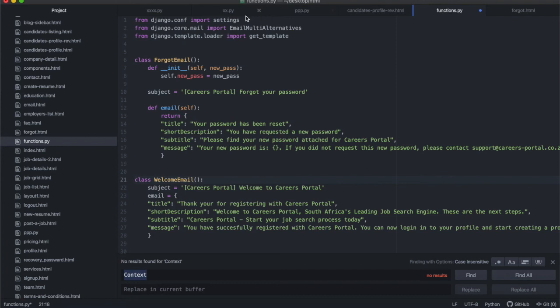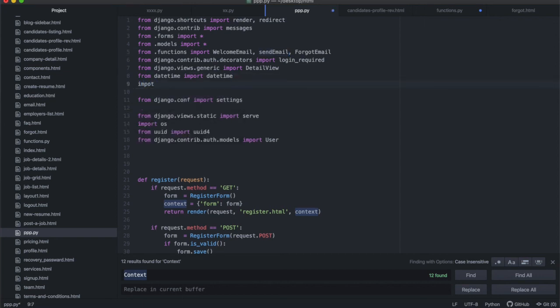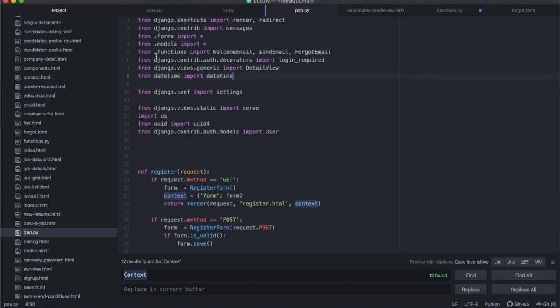Another way to do it is to just say import functions. If you did it like that, it would mean every time you call it, you would have to call functions.welcome email, functions.send email, but that's a longer process. So it's actually easier to write it like this, from functions import, and then you only have to call the class when you need it.